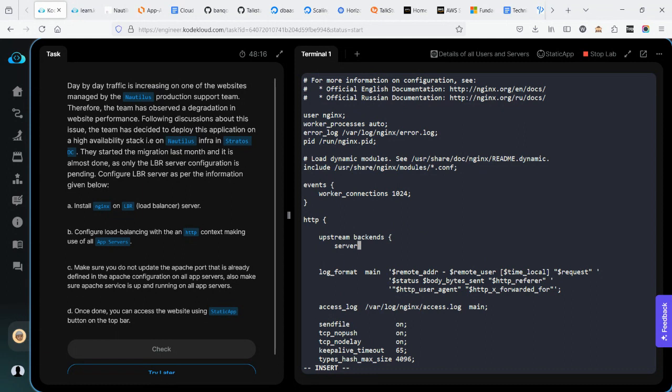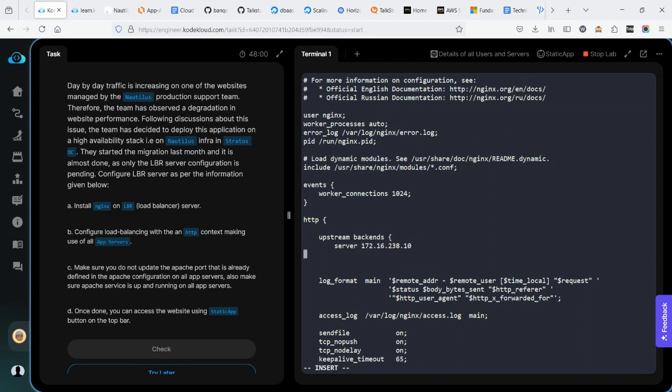So I'll add the app server 172.16.238.10. Then the second app server, 172.16.238.11. So do this.